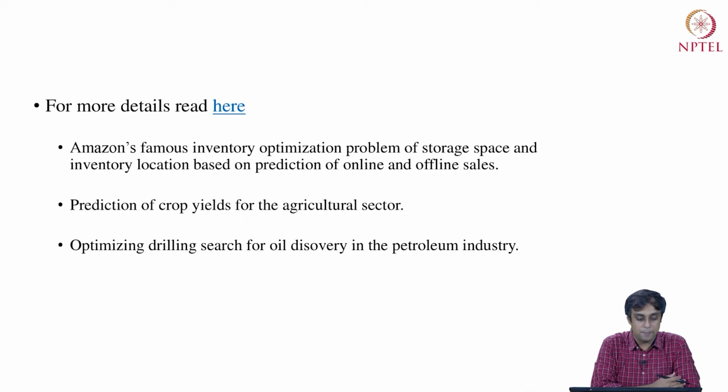There are some other popular examples, and I have a hyperlink here. So if students are interested, if you are interested, please click on the hyperlink, go and read. There are more examples. For example, there is Amazon's famous inventory optimization problem that you'll find very interesting to read. Then there is prediction of crop yields for agricultural sector.